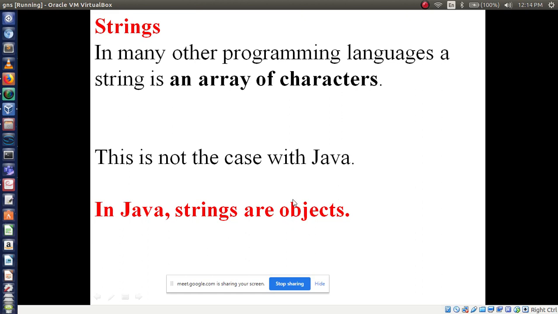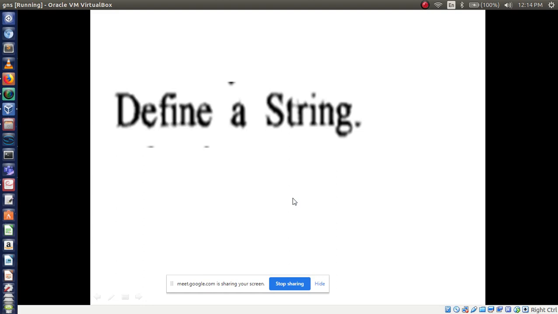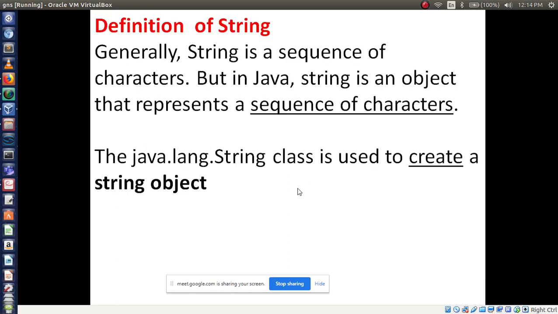Now, one question you have got from this video, that is define a string. Compulsory. One definite question is fixed in your main exam, that is define string. So let's see the definition of string. A string is a sequence of characters, but in Java, a string is an object that represents a sequence of characters. String is an object, compulsory to write.